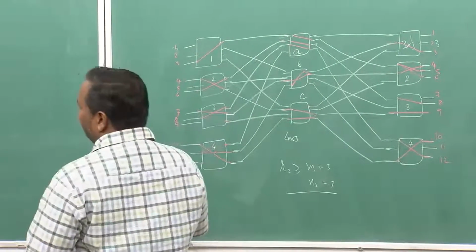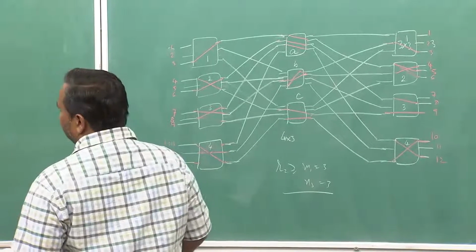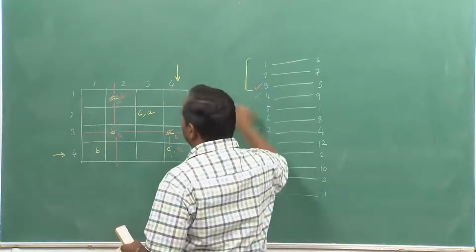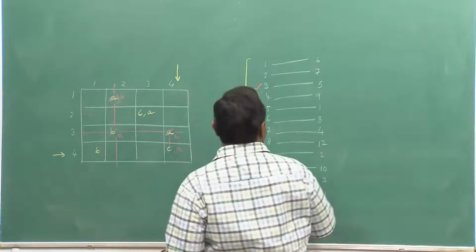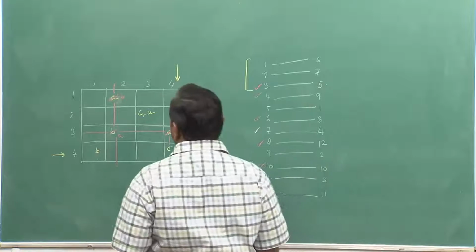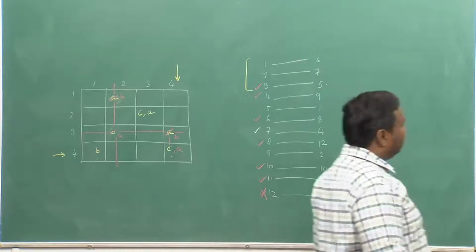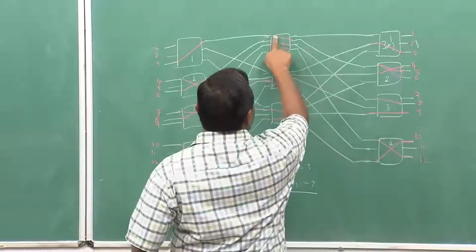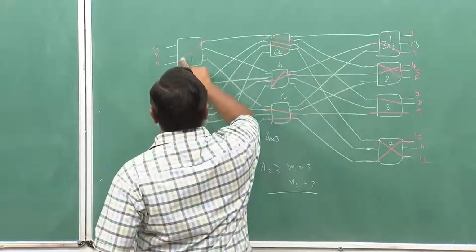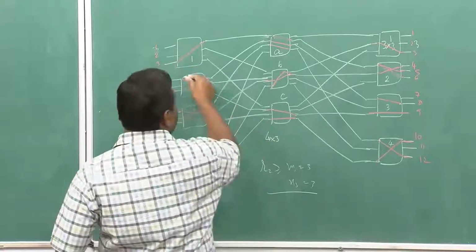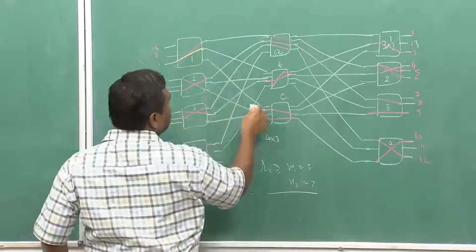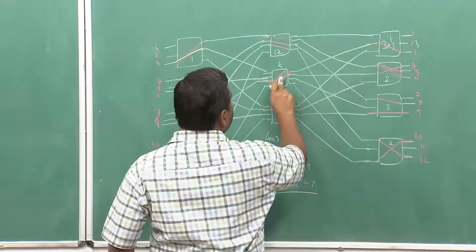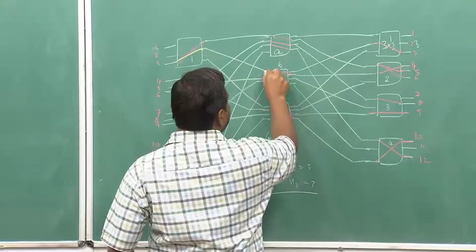Okay. So, what I have to do is from element 1 which is 3 to 5, this particular connection 3 to 5 which was via A has to go via B. So, 3 to 5, this particular connection which was going via A, I have to move it via B now. So, this connection will also be dismantled.